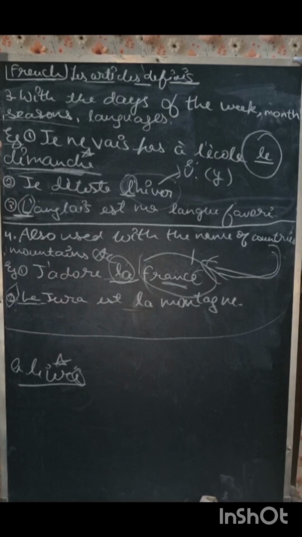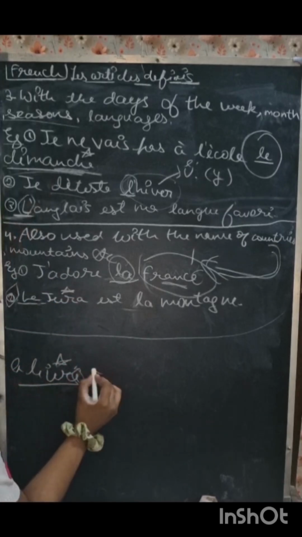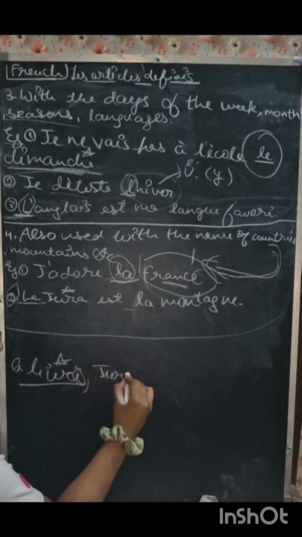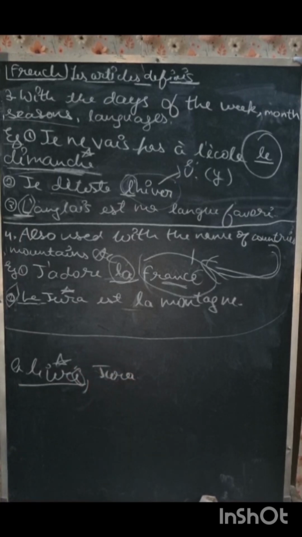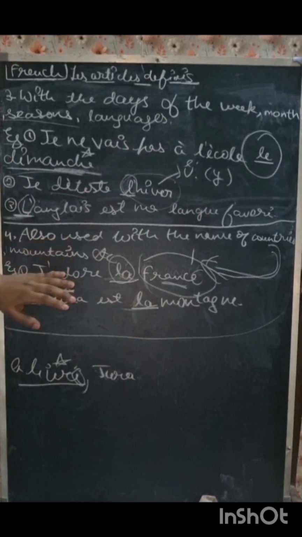And here you may have a doubt: here it is A, but why have we used le? Because Jura is an exception again. We can make a list here. Alright. So le Jura, it is a mountain. Alright. Or you can take this also as a definite article.